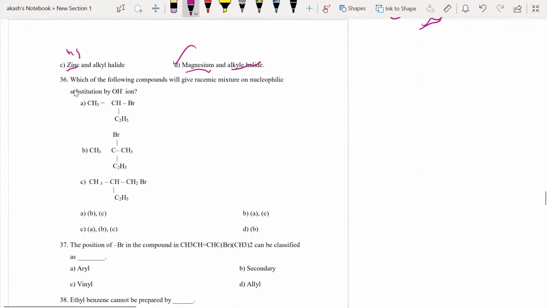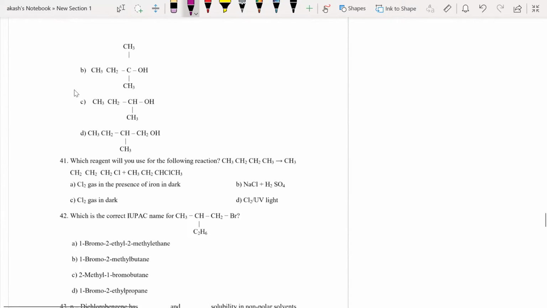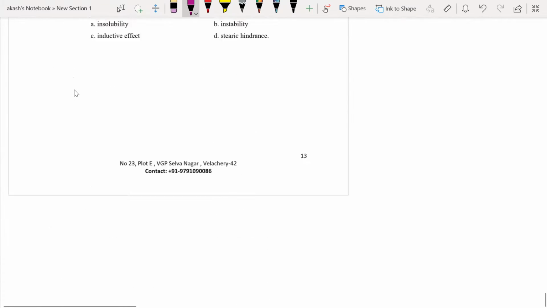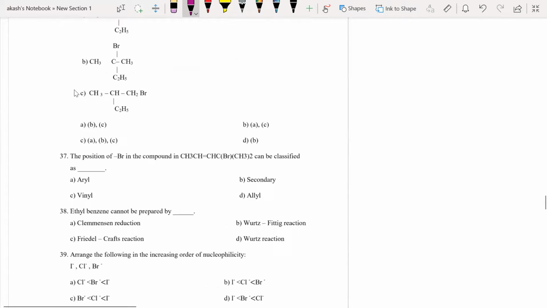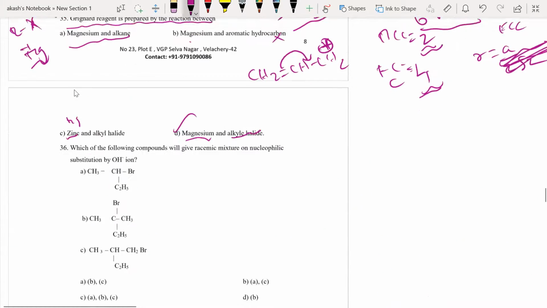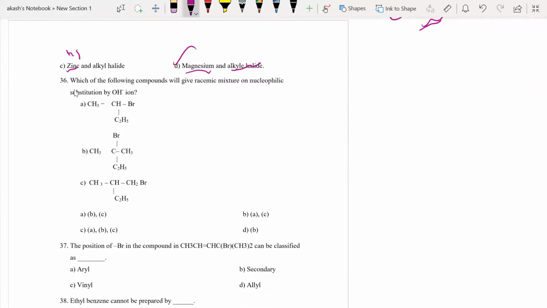Moving on to the 36th question. How many questions are there totally? 55 questions. Okay, going to the 36th question. Which of the following compounds will give racemic mixture on nucleophilic substitution? I know racemic mixture will be formed in SN1 mechanism. See, this is how the question will be asked.